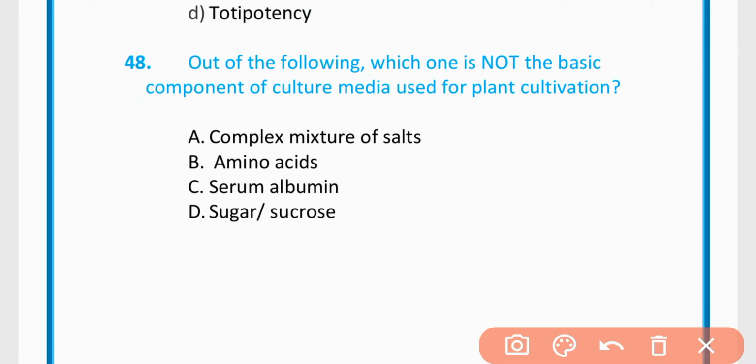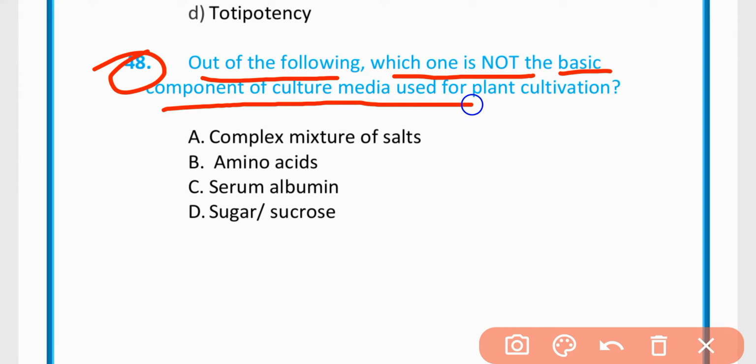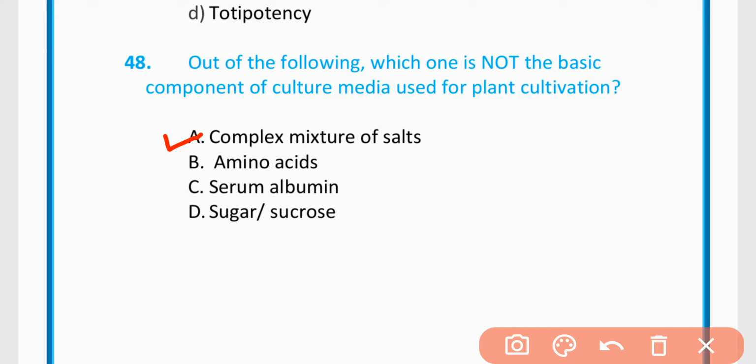MCQ number 48. Out of the following, which one is not a basic component of culture media used for plant cultivation? Complex mixture of salts, amino acids, serum albumin, sugar or sucrose. The correct option is option C, serum albumin.